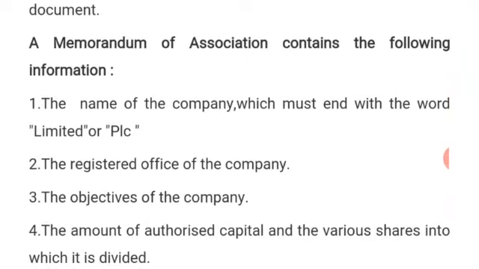If you do not forget, we have stated that there are two types of companies, private or public company. The promoters must state that if the company is a private company, they must include the word "limited" there, just to tell the public that the company is a private company. And if it is a public company, the abbreviation PLC must also be written there to show that such a company is a public company. This means that the first information in the memorandum of association is the name of the company.